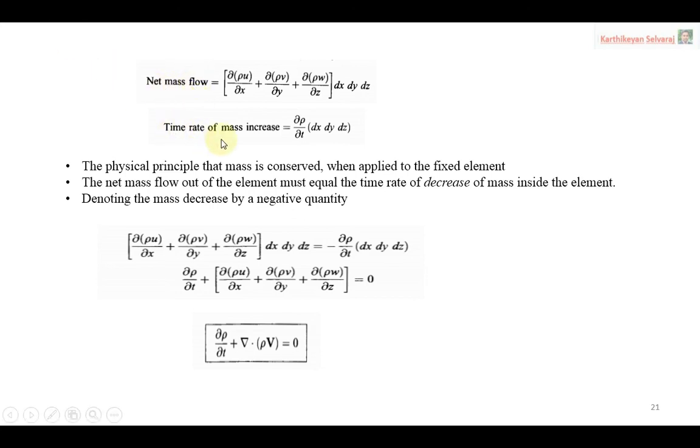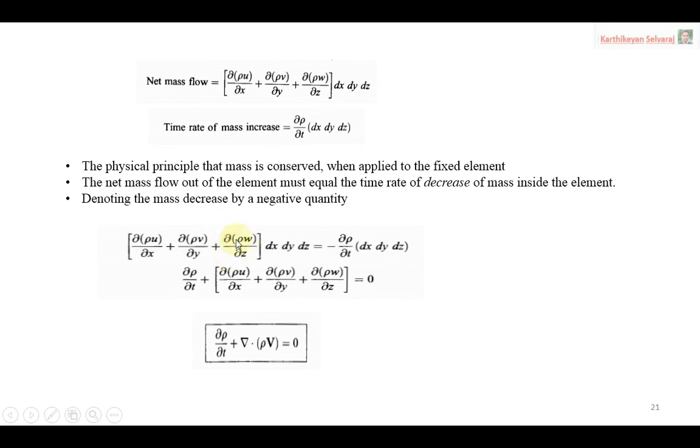Generally, how do we find mass? You multiply the density by the volume. So density ρ times volume dx dy dz gives the mass. Time rate means we take the time derivative, ∂/∂t. An increase means positive, but we are looking for the decrease, so automatically the minus term comes. See this equation: −∂ρ/∂t dx dy dz. Now we can compare like in your first case. This is equation B, this is equation C.